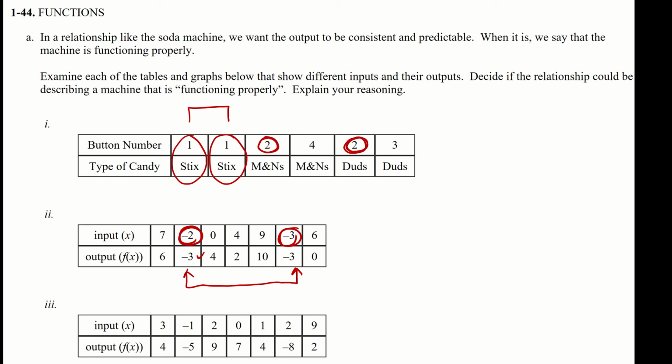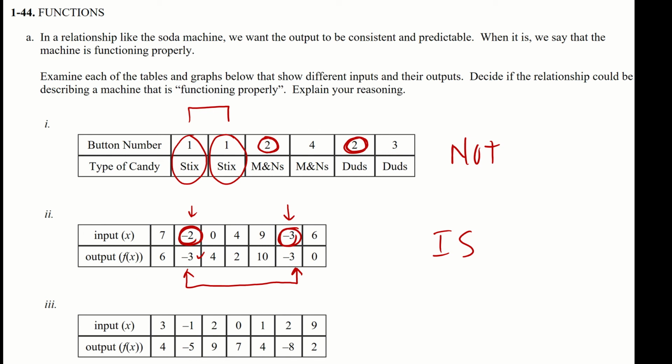It's fine that button 1 gives me stick, button 1 gives me stick. Down here, I've got 2 different inputs that are producing the same output. That's okay. The problem that I have is whenever an input gives me an unpredictable output, it doesn't give me the same output. So this one is a function. I should put some not a function. Is a function. And then let's look at the third one here.